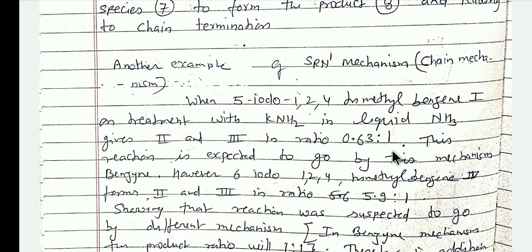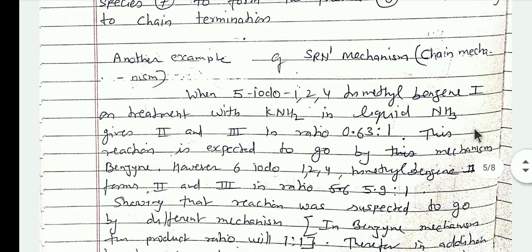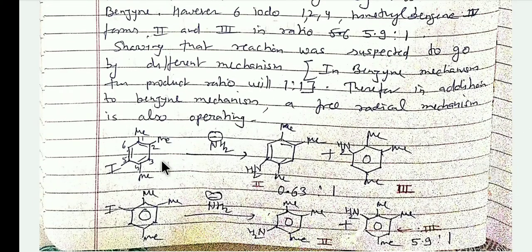Another example of the SRN1 chain mechanism is when 5-iodo-1,2,4-trimethylbenzene is treated with KNH2 in liquid ammonia. The compounds second and third are produced in a ratio of 0.63 to 1.